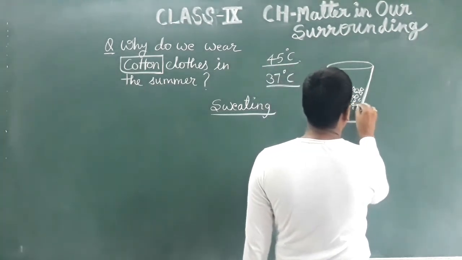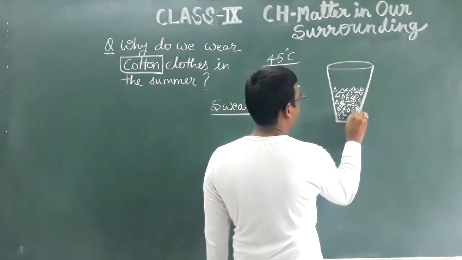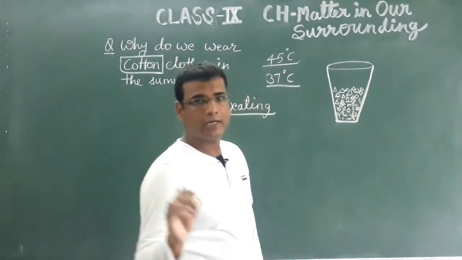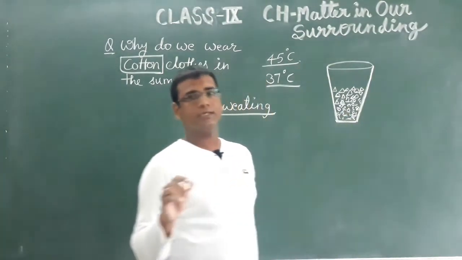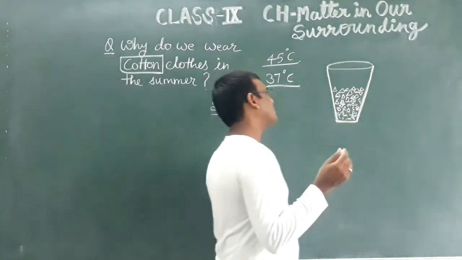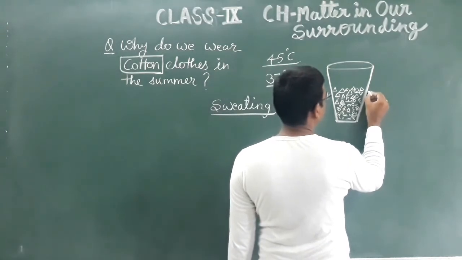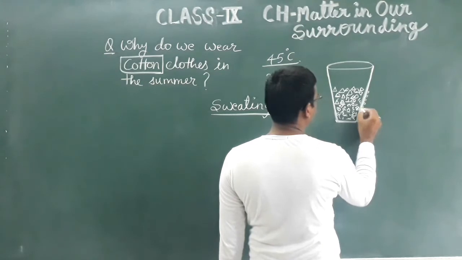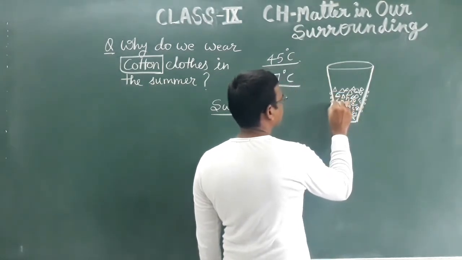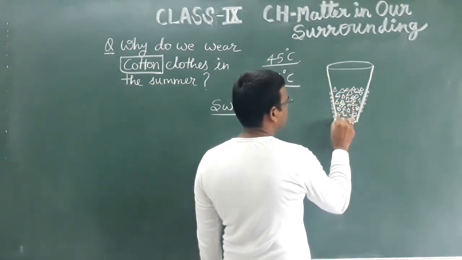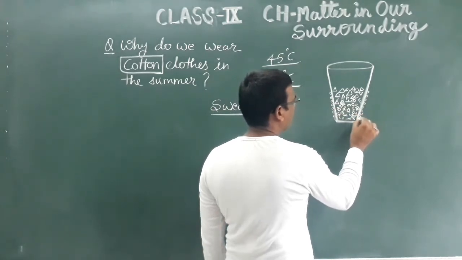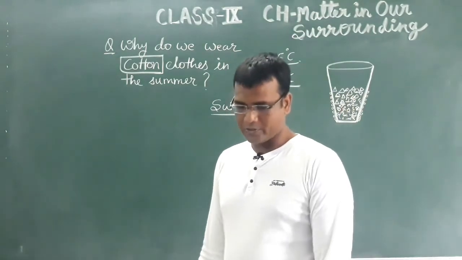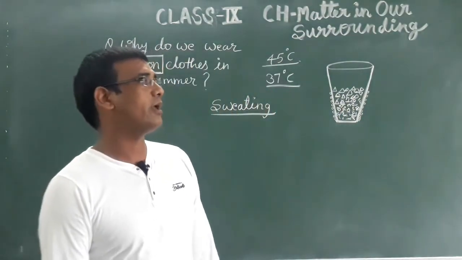Okay, this is the container, this is the glass tumbler in which ice is filled inside. After some time, you observe that on the surface of the glass tumbler, some water vapors have got collected. Why does this happen?